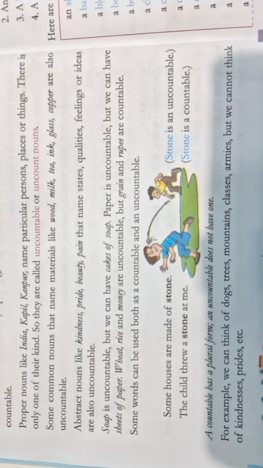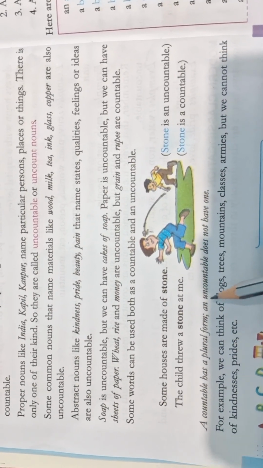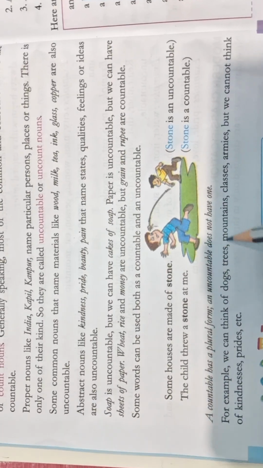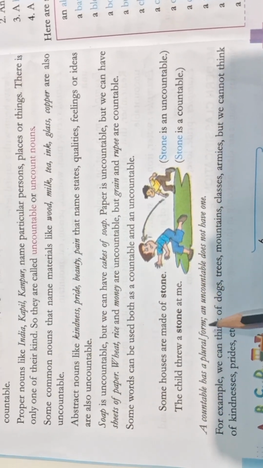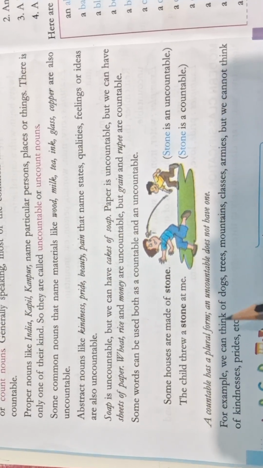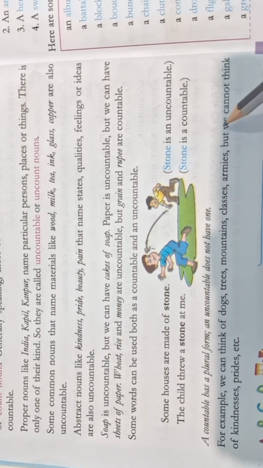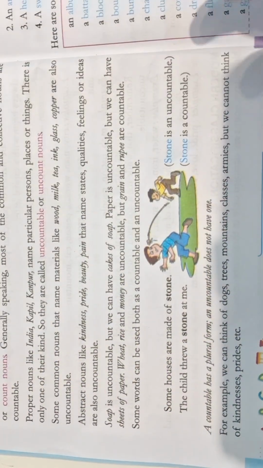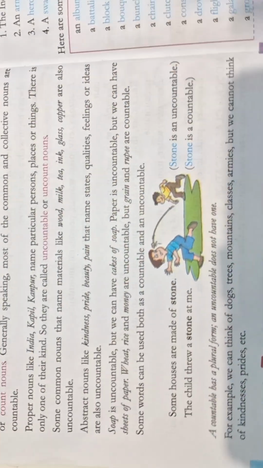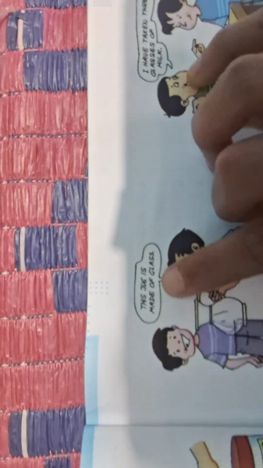So stone is countable. A countable noun has a plural form and an uncountable noun does not have one. For example, we can think of dogs, trees, mountains, classes, armies, but we cannot think of kindnesses, etc. Here are some more examples.